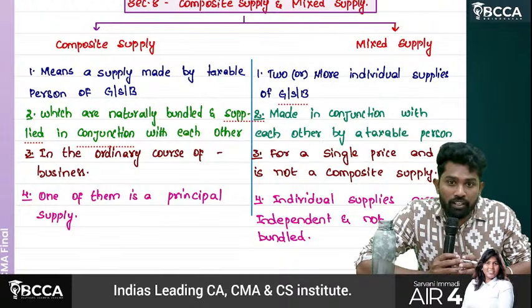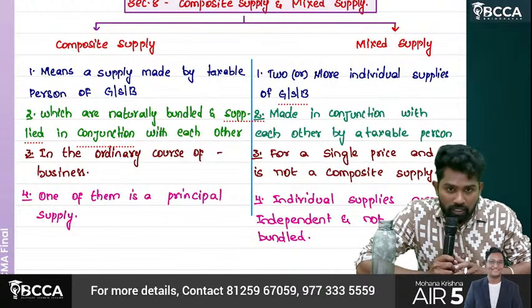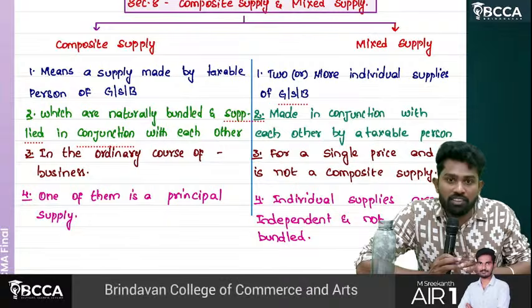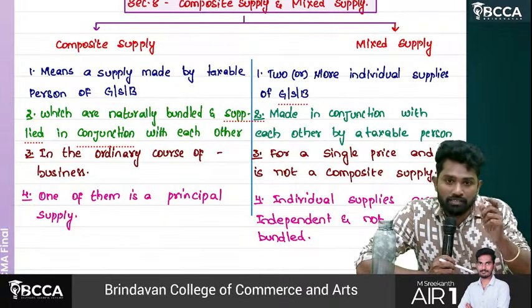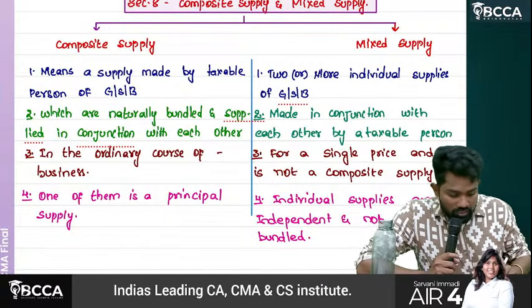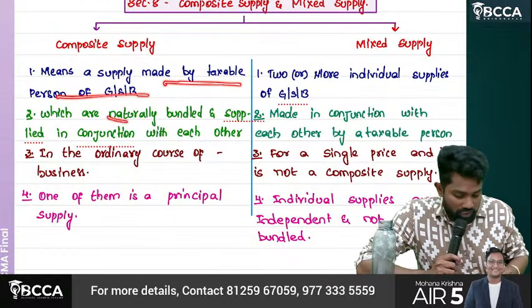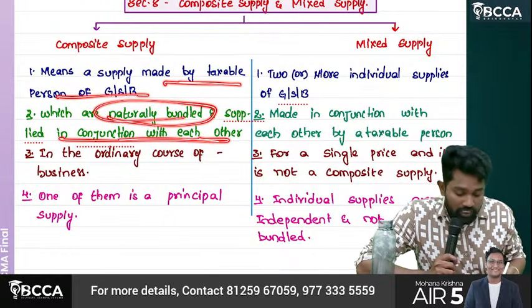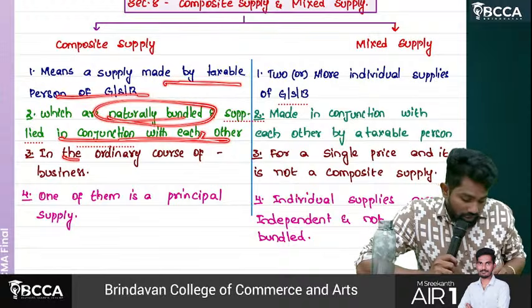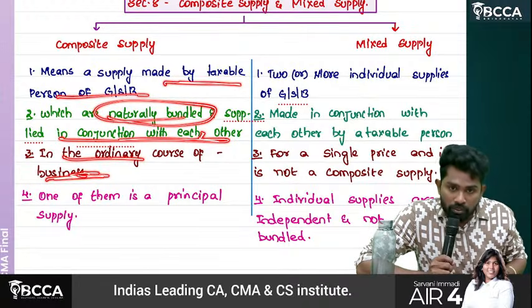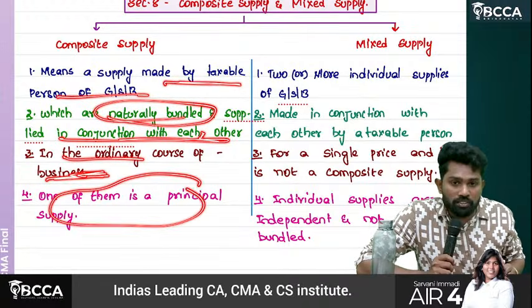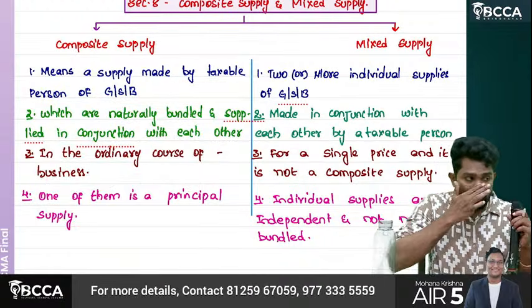And such bundling is naturally bundled, and they are in conjunction with each other. Conjunction means what? Connected with one another. Means a supply made by a taxable person which are naturally bundled and in conjunction with each other in the ordinary course of business, and one among them is a principal supply.